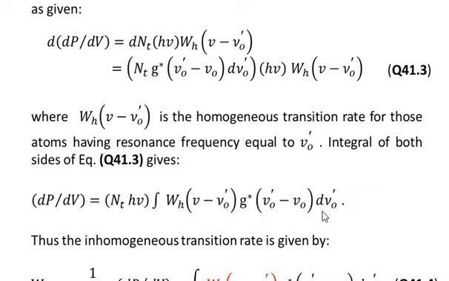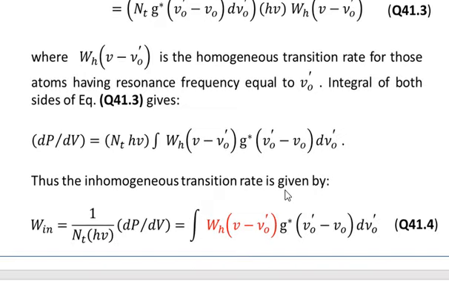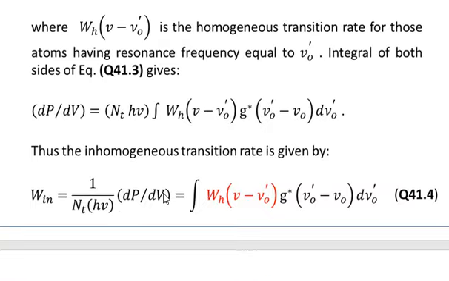That is, we are integrating at all possible frequencies that the atom could resonate. Thus the inhomogeneous transition rate is given by... So you see that in the previous formula we are now substituting the values of these quantities, that is dp over dv from the above relationship. We are going to replace that one over here.